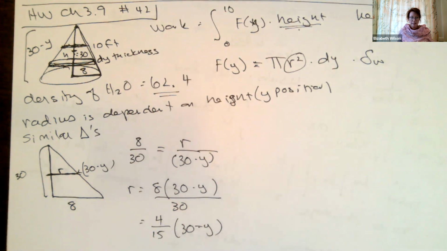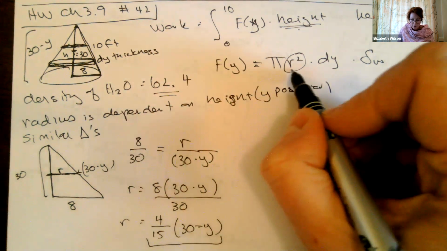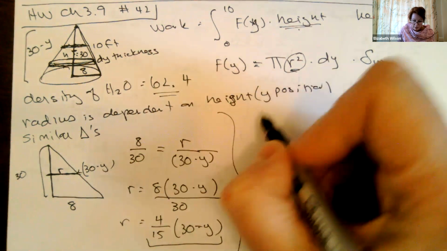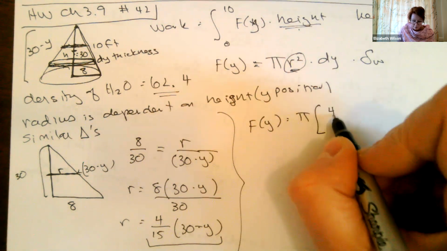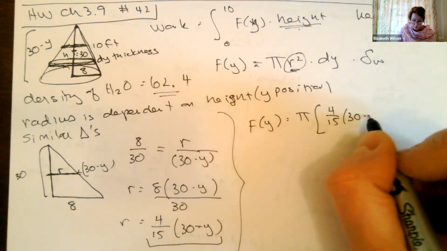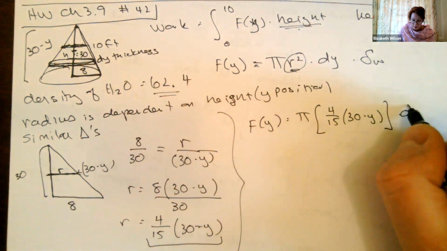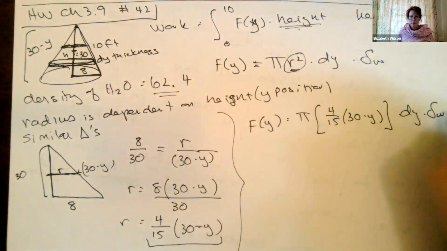So I need a way of relating my radius to my height, and I'm going to plug that back into that part right there. So my f of y is equal to pi r squared, with r being 4/15 times 30 minus y, times dy, times our density function.